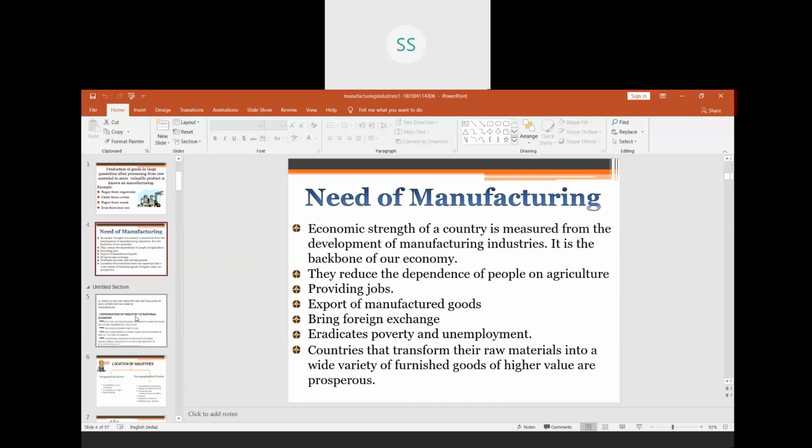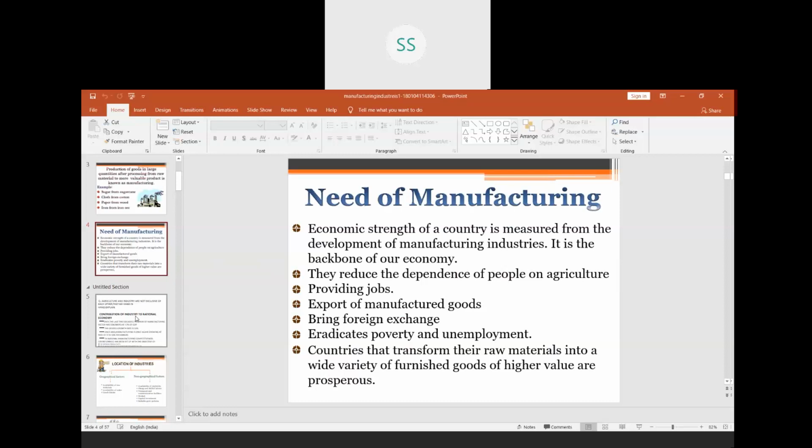So either they will ask you what is the importance of manufacturing or the need of manufacturing, or they will give these lines as a question. The answer is the same. So the first point as an answer is they reduce the dependency of people on agriculture.